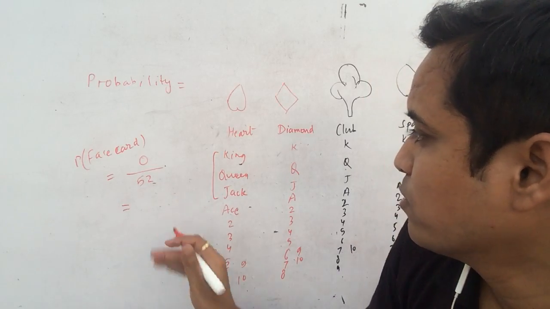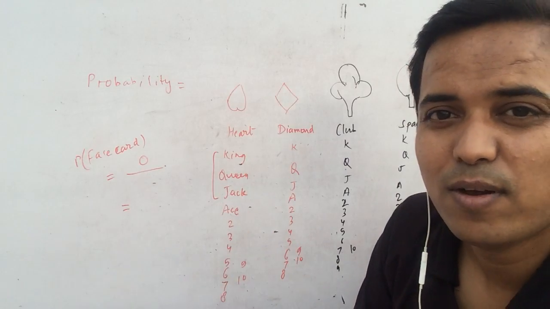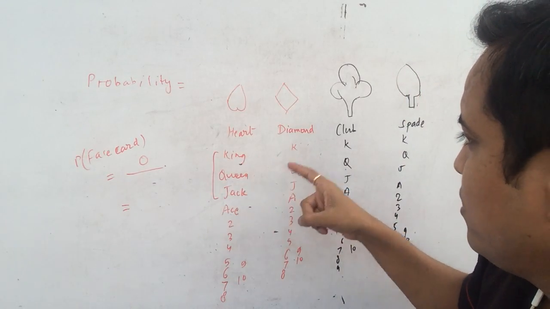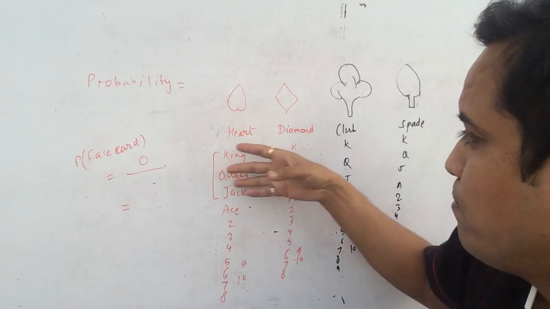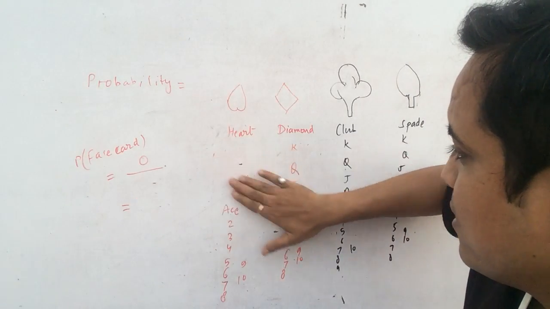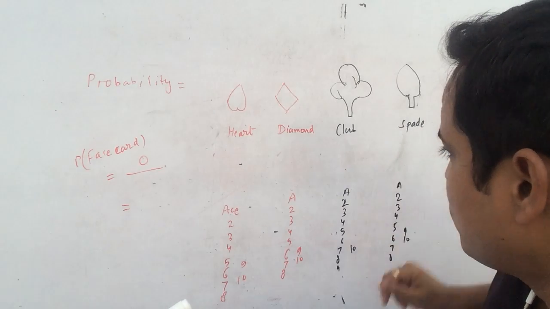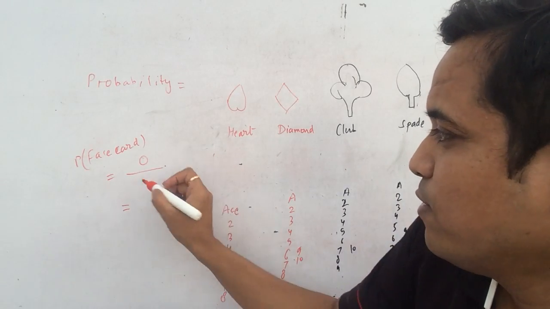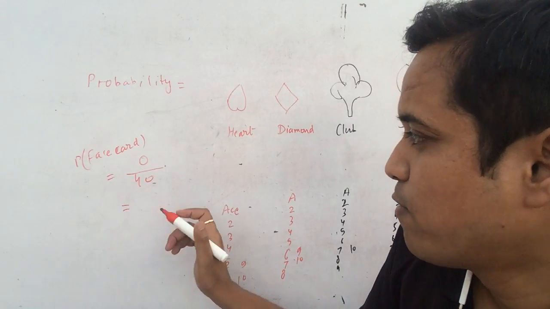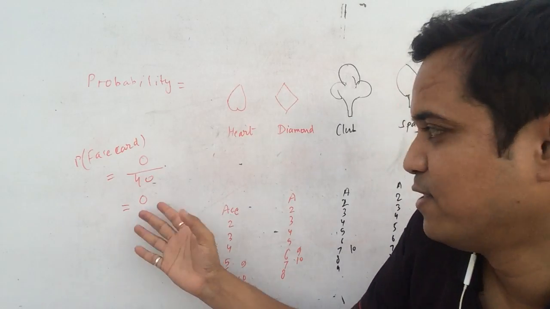Okay, no, sorry, not 52, because it was the condition that you need to remove all the face cards previously. So you have removed how many cards? 1, 2, 3, 4 threes are 12. You have 12 face cards, so you have already removed them. So in this case, you would not have the face cards. So how many cards are there? You have 40 cards, so you would consider your total outcomes from the 40 cards. So it would be 0. If someone asks, this is the impossible event.